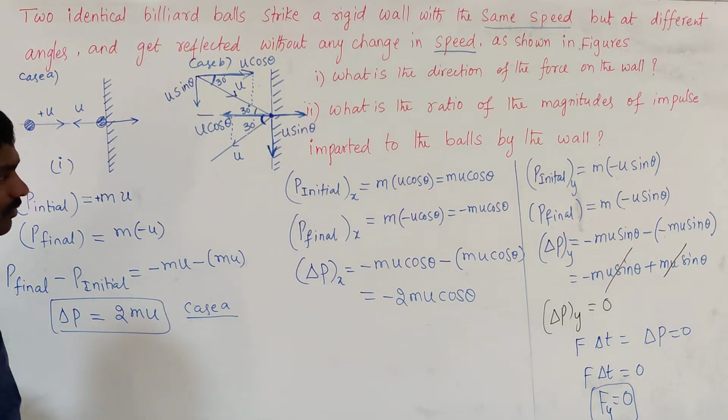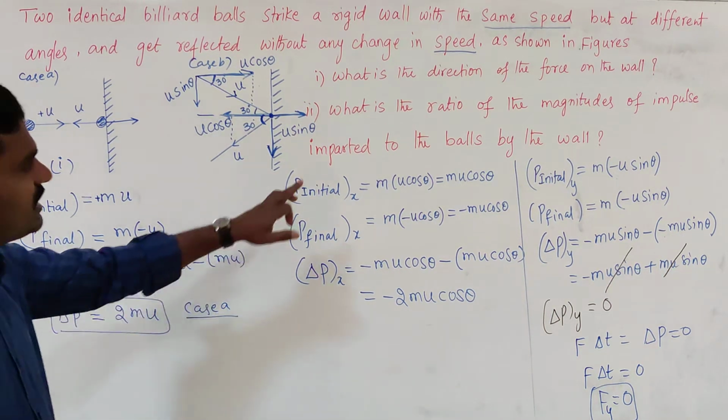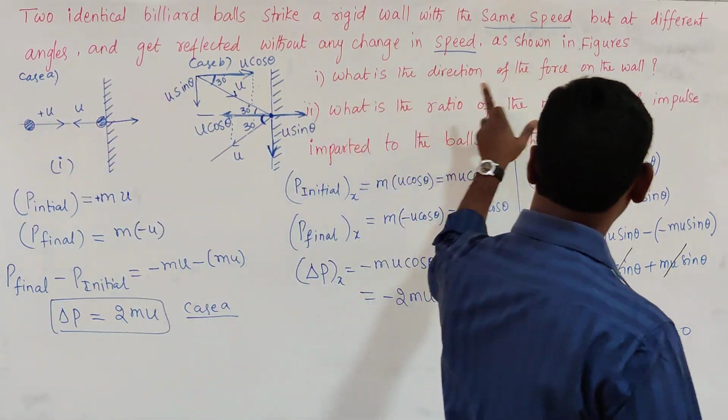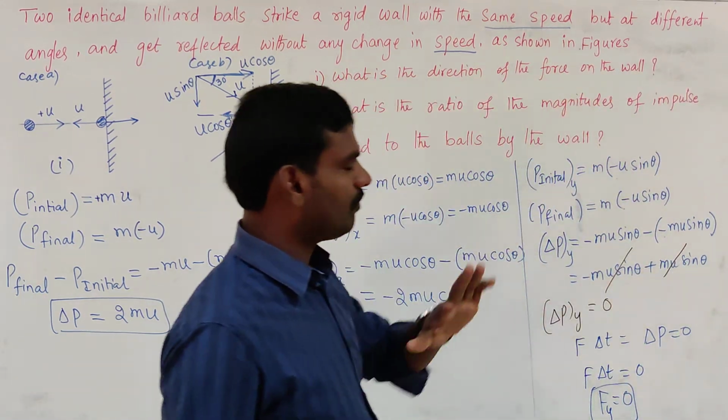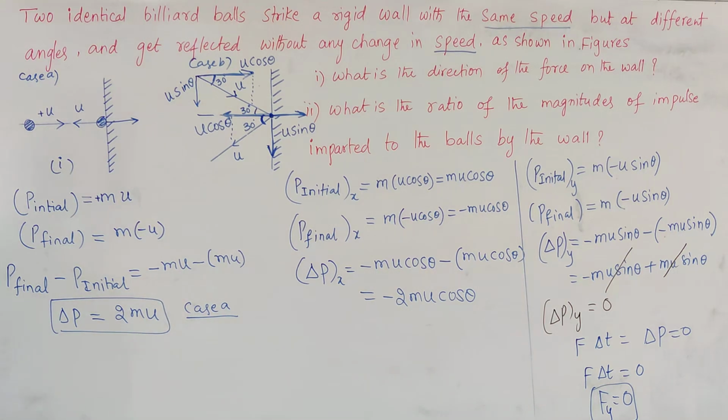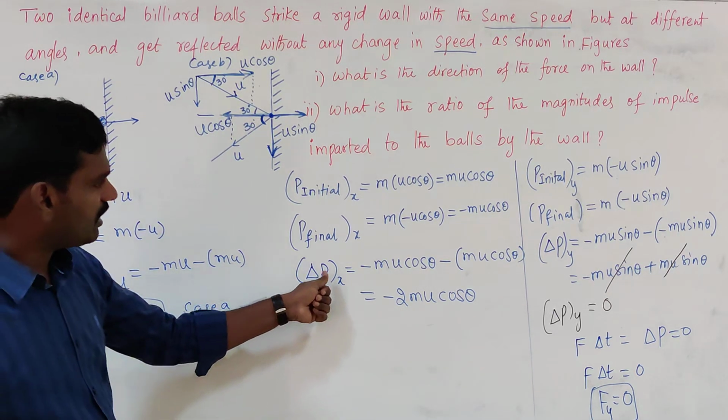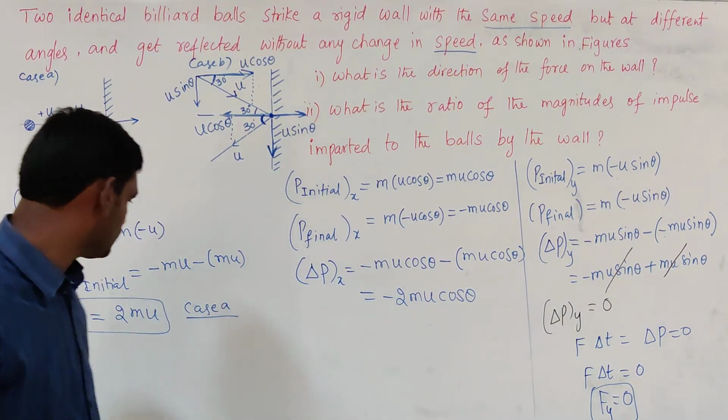Okay, now what has been asked in the second case: what is the ratio of the magnitudes of the impulse imparted to the balls by the wall? What is the ratio of impulse in the two cases? In the first case, the impulse is 2 mu. In the second case, the impulse is minus 2 mu cos theta.